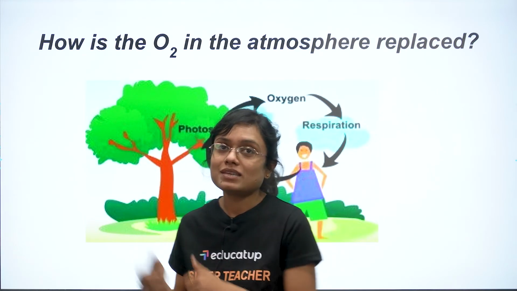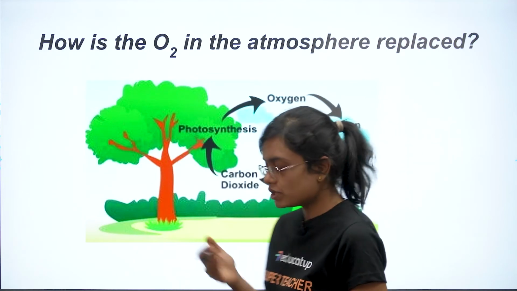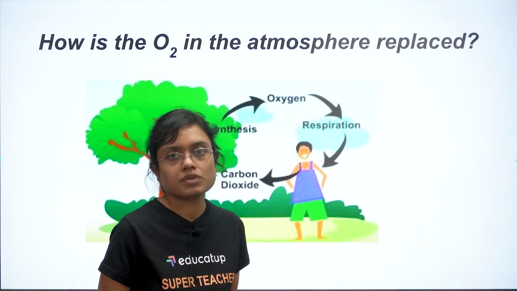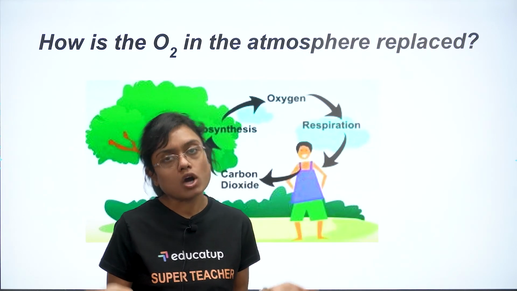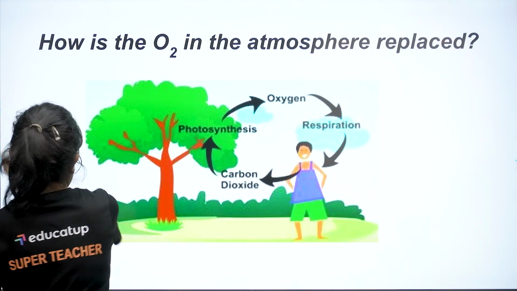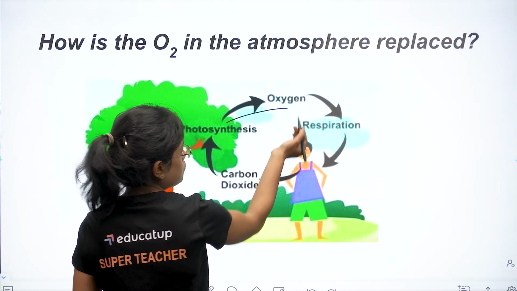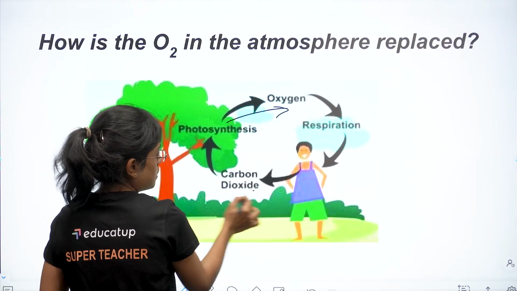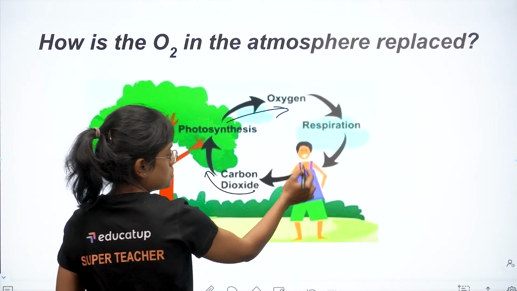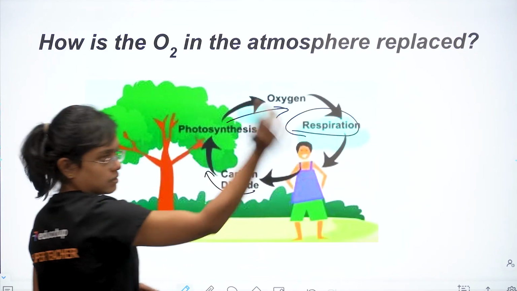Now let's see what we have to discuss. How is the oxygen in the atmosphere replaced? So I have told you that the balance of oxygen in the atmosphere is always maintained by plants or trees. So exactly what happens? Photosynthesis. In photosynthesis, oxygen is released by the plants and carbon dioxide is taken by the plants, which is released by humans during respiration. So it's a cycle.